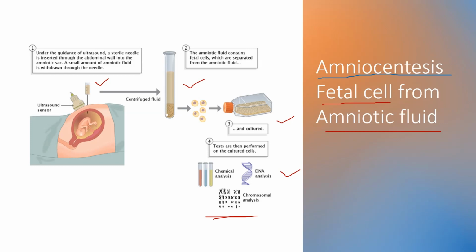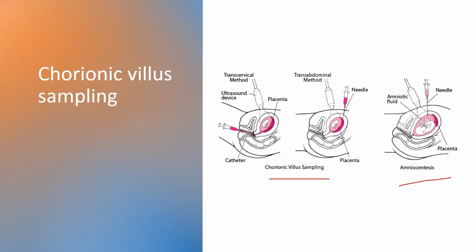Fetal cells are obtained from amniotic fluid, a process known as amniocentesis, where the amniotic fluid present outside the fetus is extracted and then screened for abnormalities.